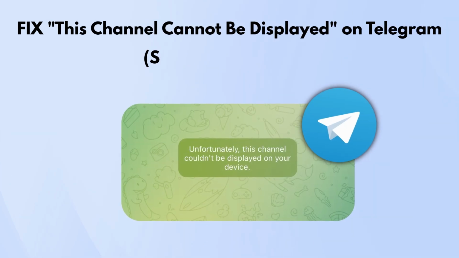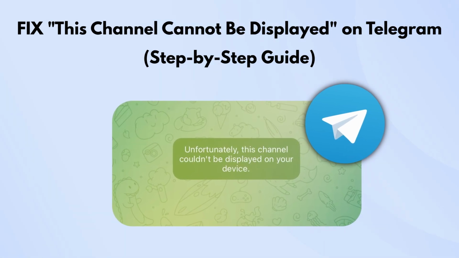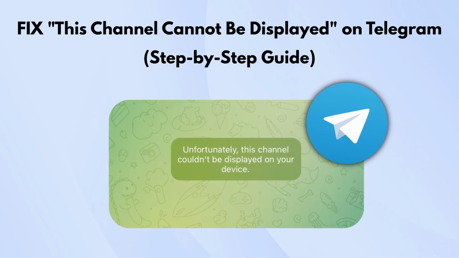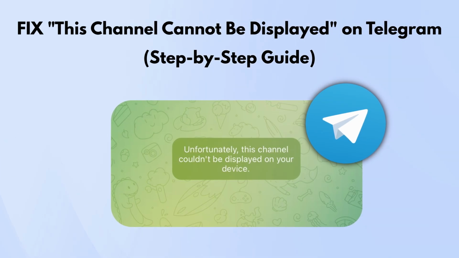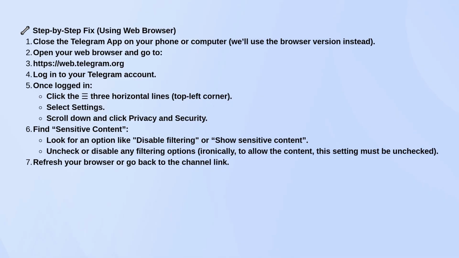If you're seeing "this channel cannot be displayed" on Telegram, it's usually because the channel has 18+ content and your settings block it. First, close your Telegram app. Then open a browser and go to this link: